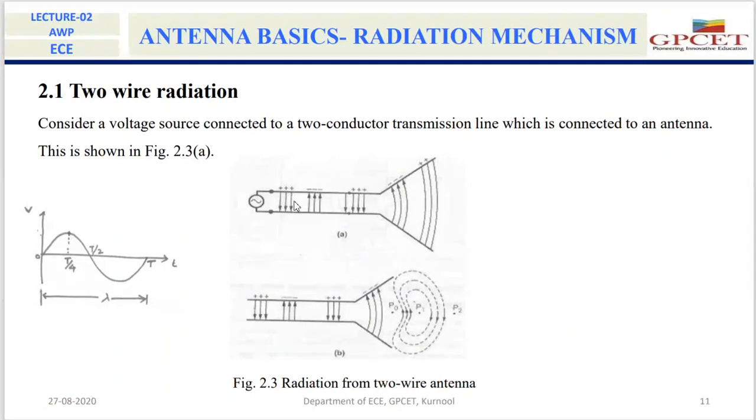So in order to get a clear idea about how the detachment of the electric field or electromagnetic waves from the antenna happens, let us consider a dipole antenna. This one is a dipole antenna.